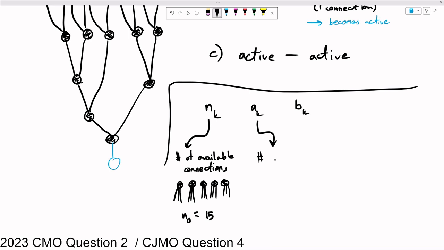A_K, I'm going to let be the number of active nodes after step K. And so again, at the introduction here, when we are just starting off, we have 5 active nodes with no connections made. So that's going to be 5.